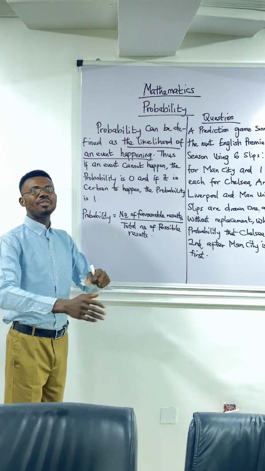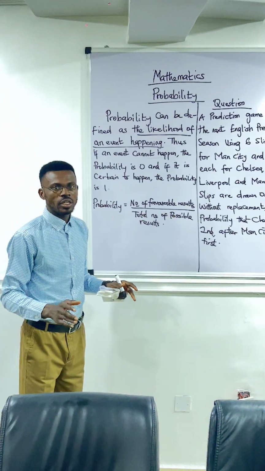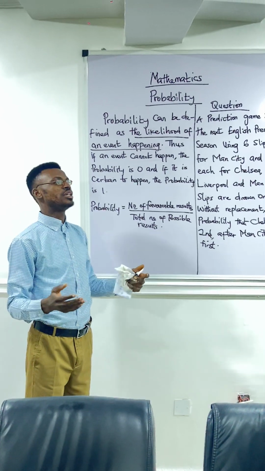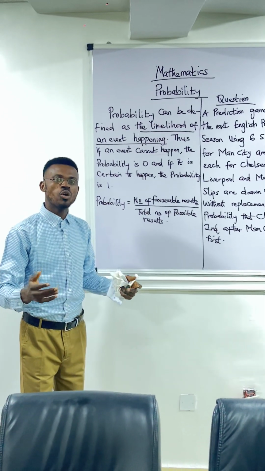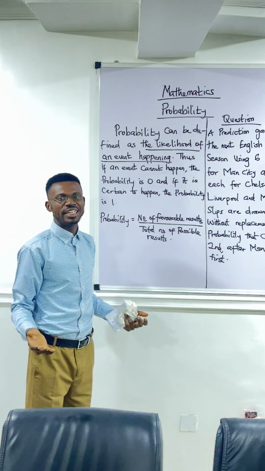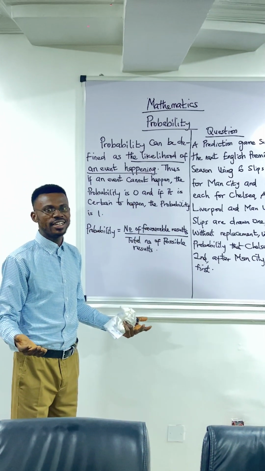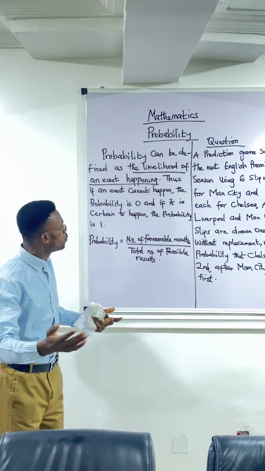0. If we have an event that cannot happen, it is impossible for it to occur, the probability is equal to 0. Take for instance, if I ask you what's the probability of a man giving birth to twins, that is not going to happen even in the next world. So the probability is equal to 0.